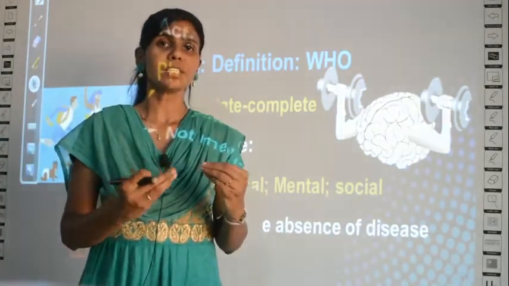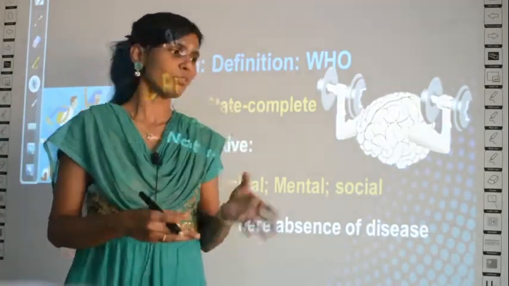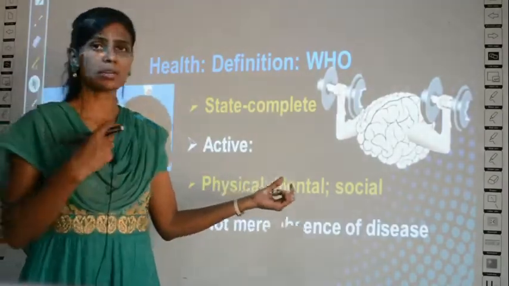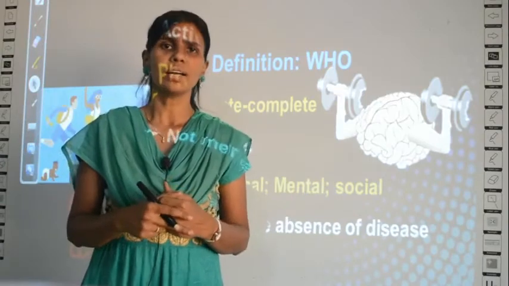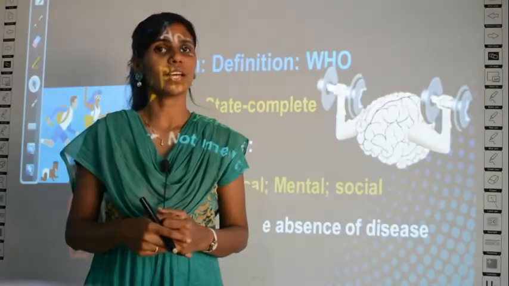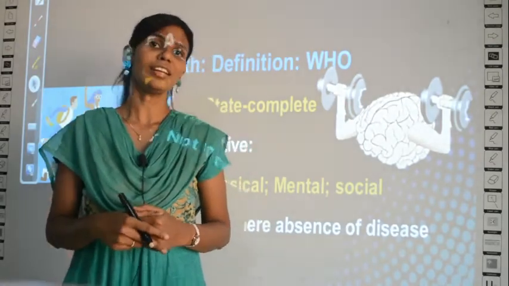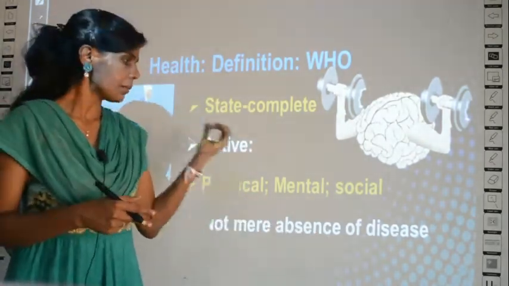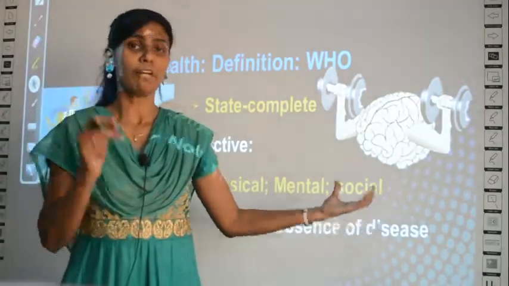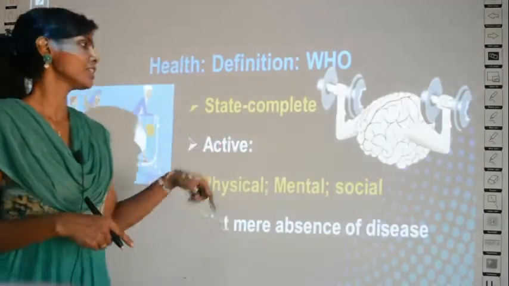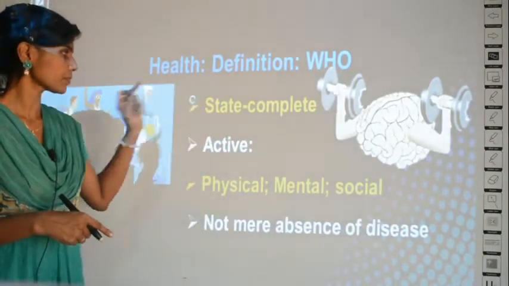Because a person may not have a disease, but if he is sitting like a lazy one, mentally inactive, and not interacting with anyone, then you cannot call him a healthy person; rather you can say he is not in good health. So it is not only the absence of disease, but these conditions should be fulfilled for a person to be declared as a healthy person. So learn this definition. Okay.